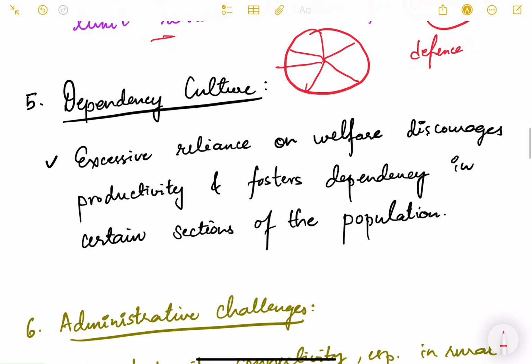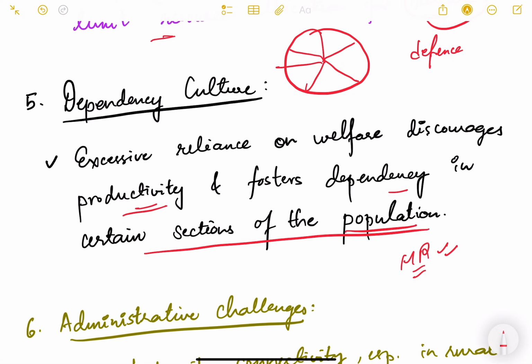Then dependency culture. Excessive reliance on welfare discourages productivity and fosters dependency in certain sections of the population. We cannot make our people completely dependent on these welfare schemes, because human resources is also one of the important resources in the country.